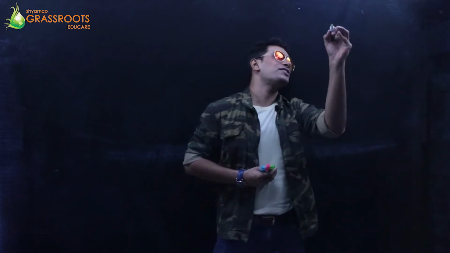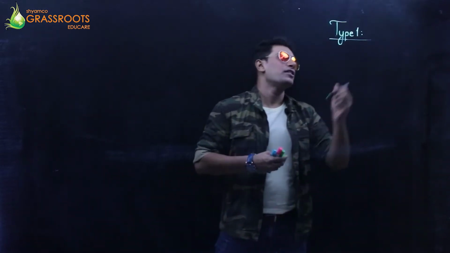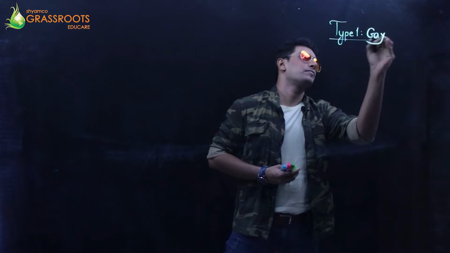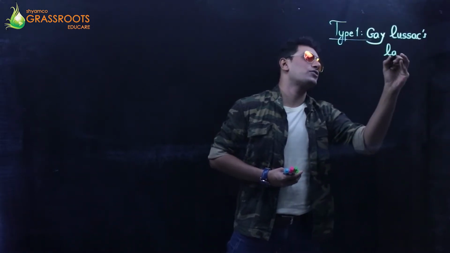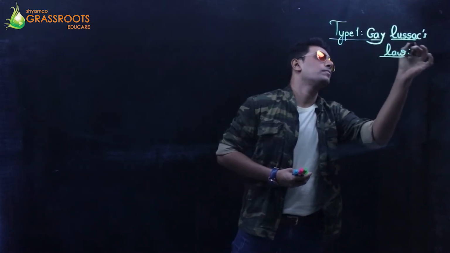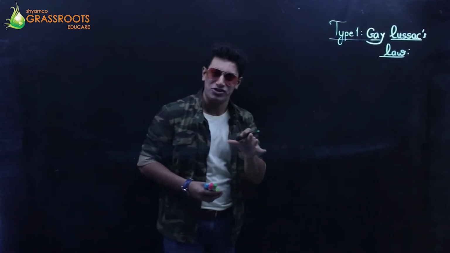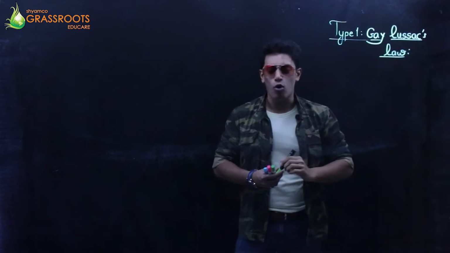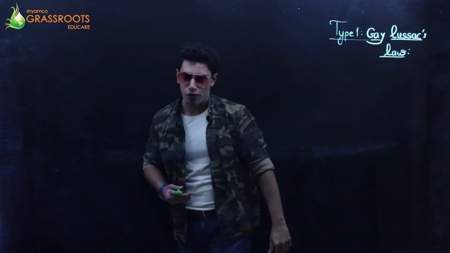Alright, when we talk about the first question of my first type, we have type 1, that's Gay-Lussac's law. Talking about the numericals, in each type we are going to take around 4 to 5 questions in the crash course, hoping that you will understand for the best. Let's start with the first question from my side.